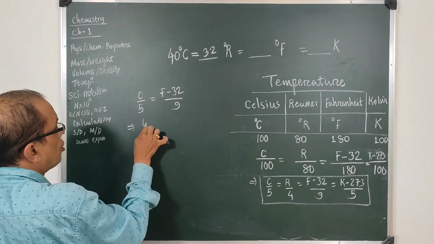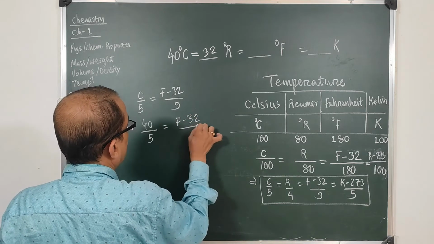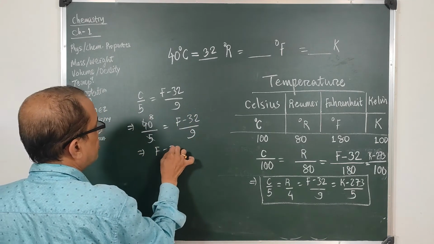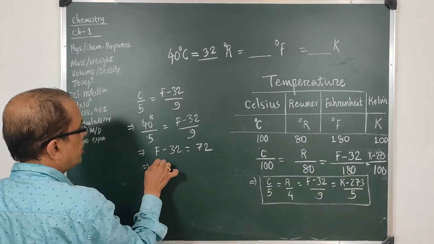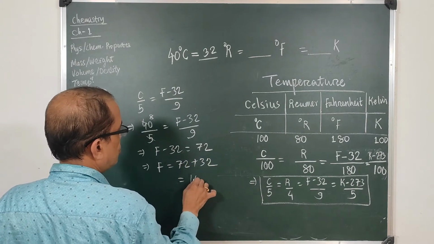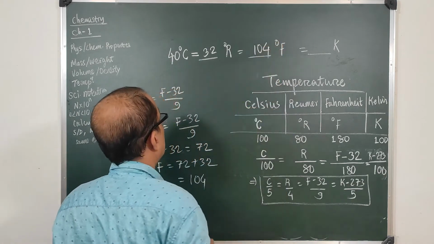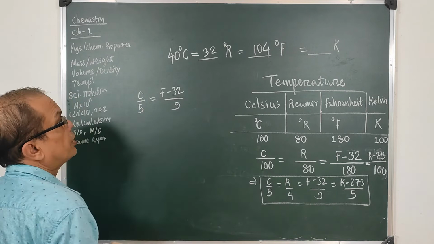That means 40 upon 5 will be F minus 32 by 9. That means F minus 32 will be 9 into 8, so 72. That means F will be 72 plus 32, which is 104. So here the answer is 104 degree F. That means 40 degree centigrade is equal to 104 degree Fahrenheit.